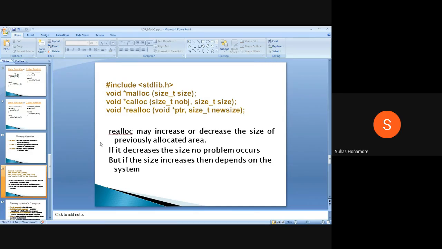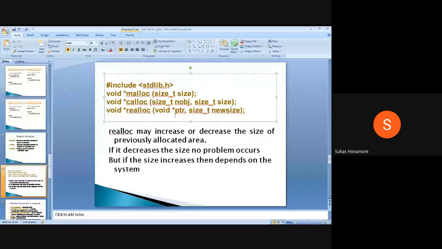Other than this, there is one more difference. Whenever you use malloc, by default the memory will have garbage values. It allocates the memory and gives garbage values also. But calloc will erase all that memory and keep it as zero or null, depending on what kind of object you are passing. It gives zero for numerical values, and for pointer kinds of things it will allocate null for calloc. This is one more difference between malloc and calloc.